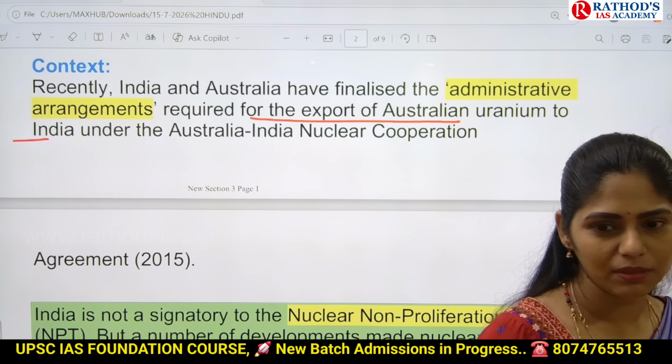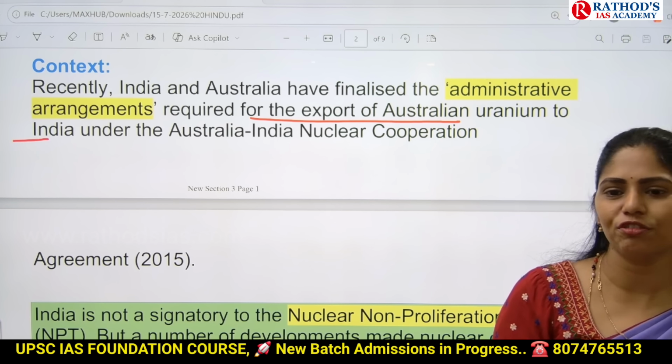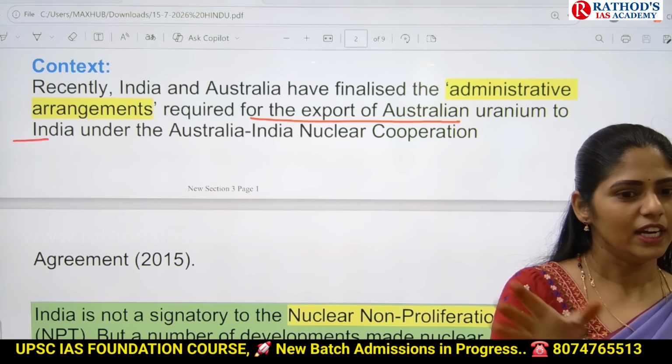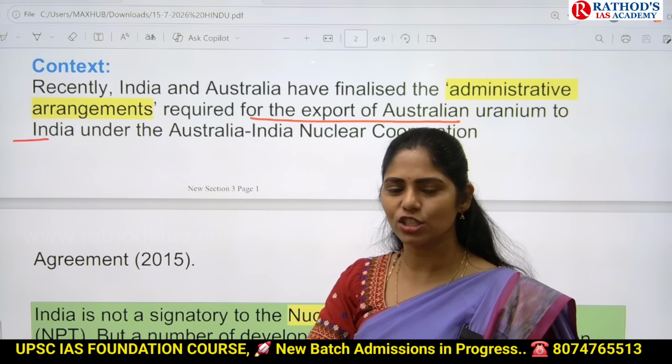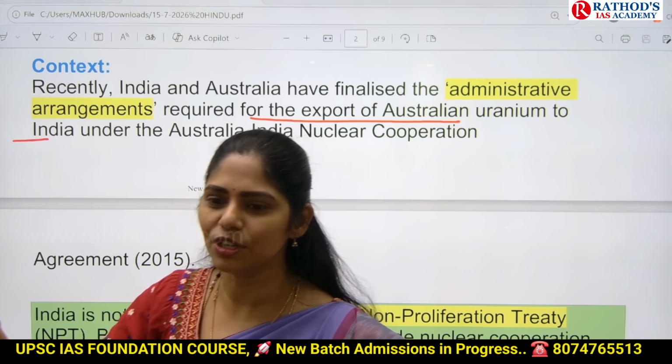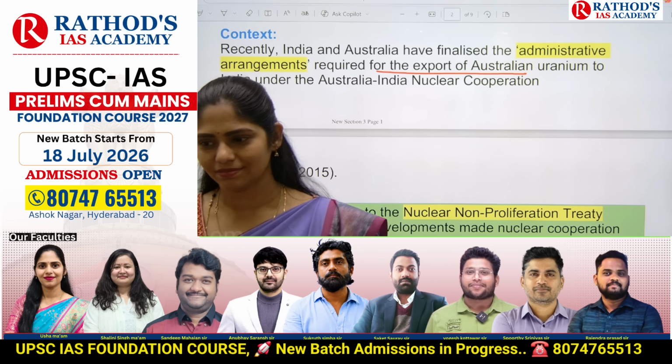So like that, they can take 3 to 4 items like oil, uranium, iron, sugar, because this kind of format of questions UPSC asked earlier. It can take 4 to 5 and ask you to match the following, which is the largest producer in the world. Are you understanding?